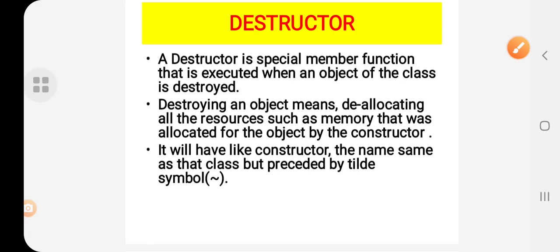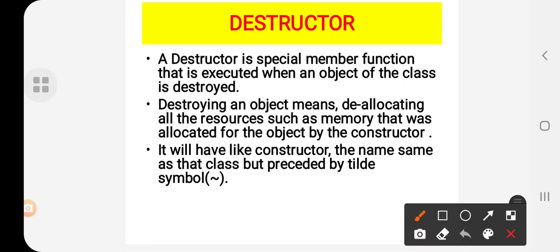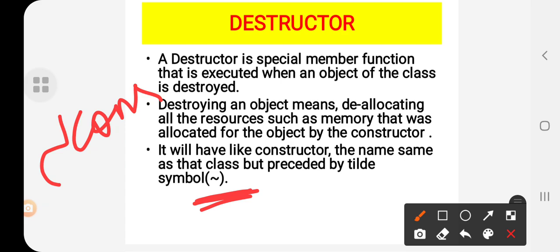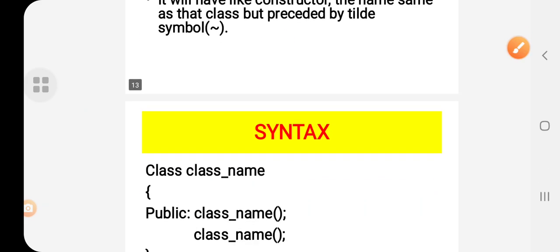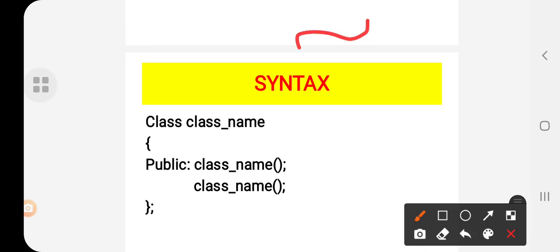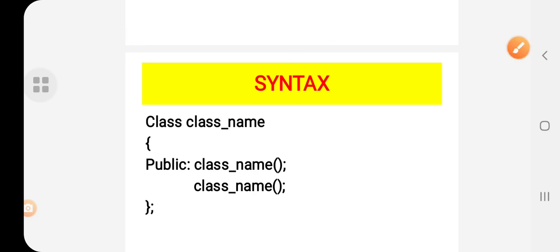Okay. So how is the constructor name written? Similarly the destructor is also named the same way, but preceded by the tilde symbol. With this tilde symbol we represent destructors.